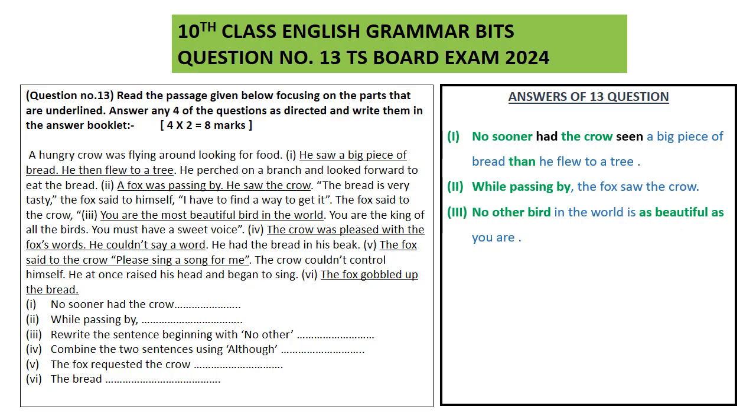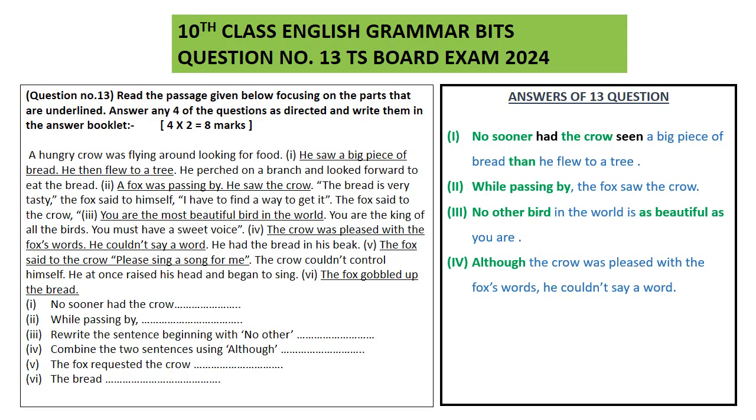The crow was pleased with the fox's words. He couldn't say a word. The fourth sentence, you need to convert by combining the two sentences using although. Okay, now you look at the answer. Although the crow was pleased with the fox's words, he couldn't say a word.